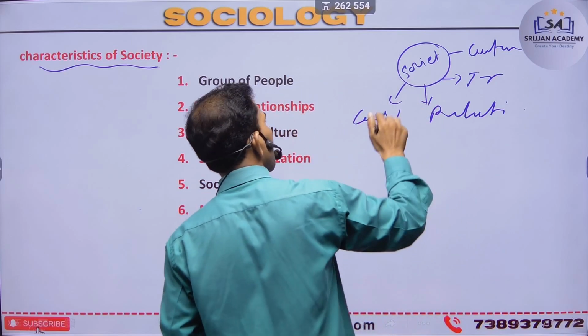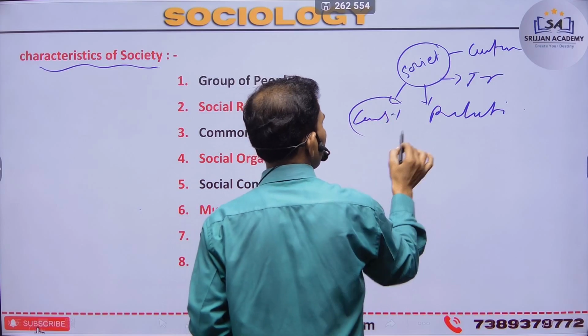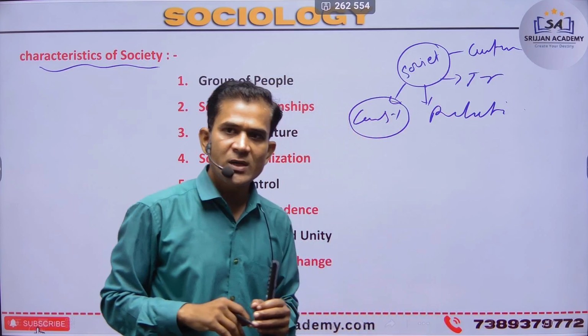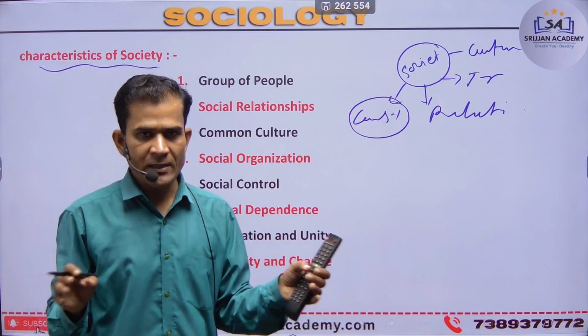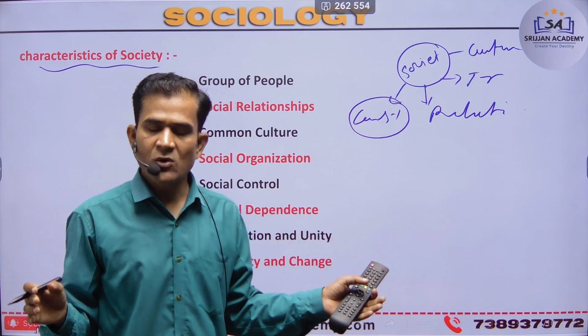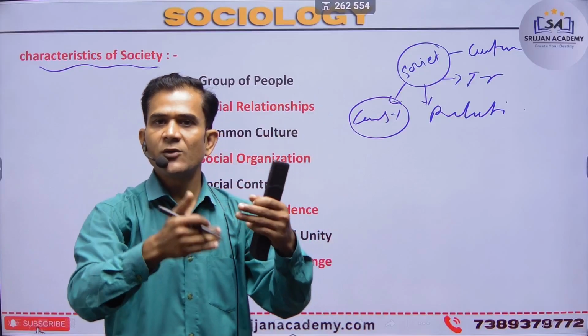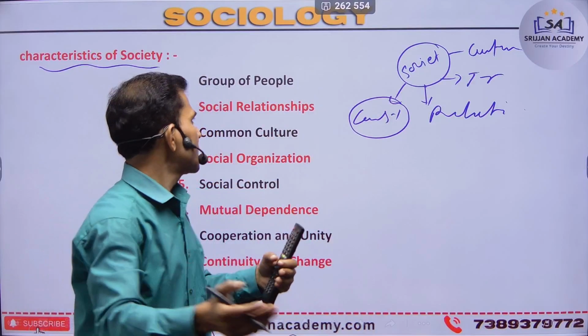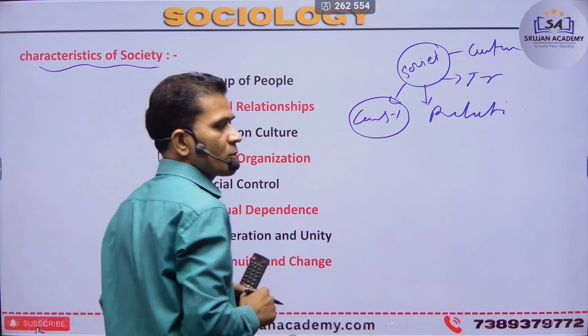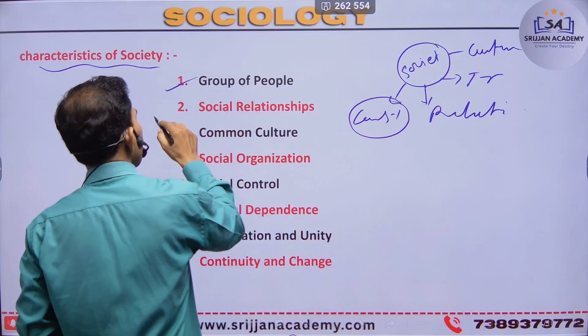So that's a group of people, something different. How many castes are in our society? Many castes, many religions, many cultures, because the combination of the different is a society. So that's many factors of a group of people. Next is social relationship.